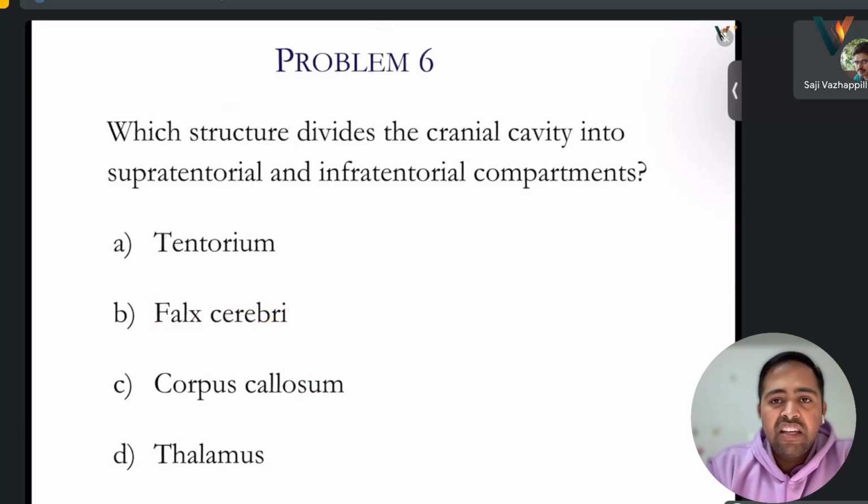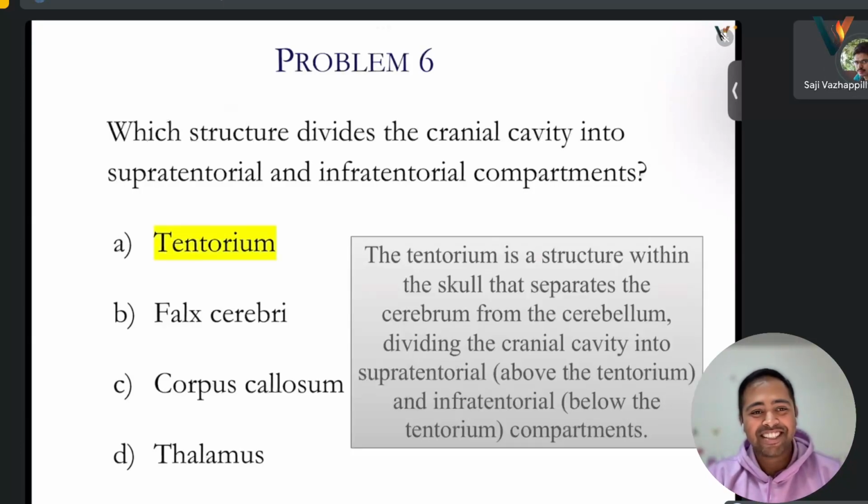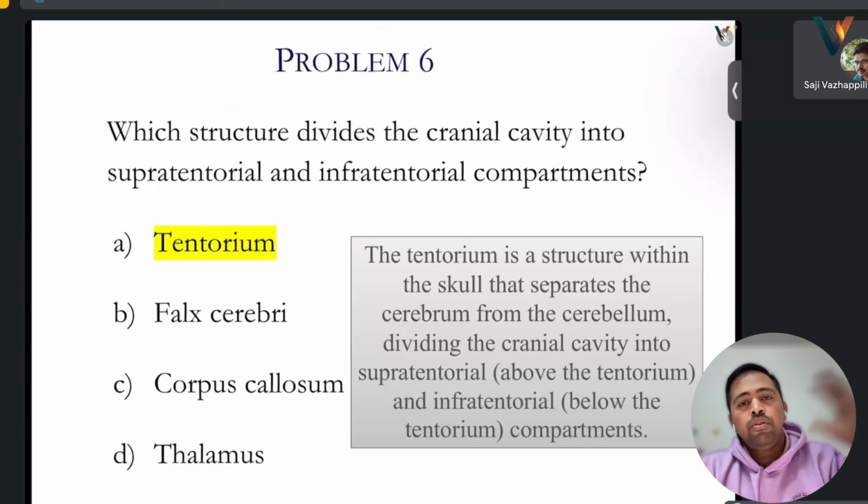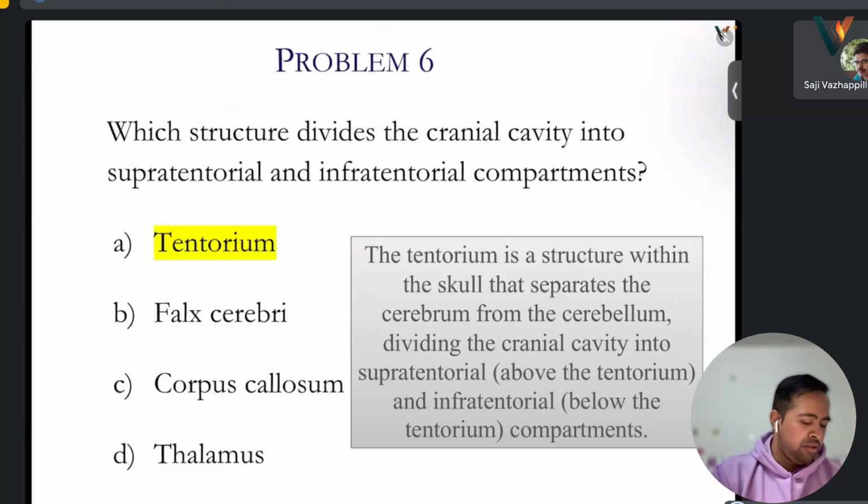Which structure divides the cranial cavity into supratentorial and infratentorial compartments? Like we discussed, just some questions back. I think it's tentorium only, no? Oh, I think you are changing the answers now. It's tentorium, yes. Yes, sir, it is the same thing we discussed, no? Yeah, we discussed a bit before, in week 4, right? So it divides the upper and the lower one.